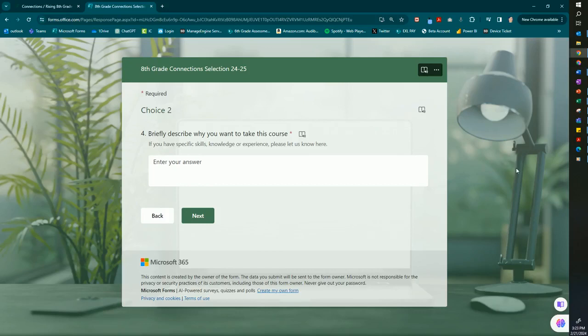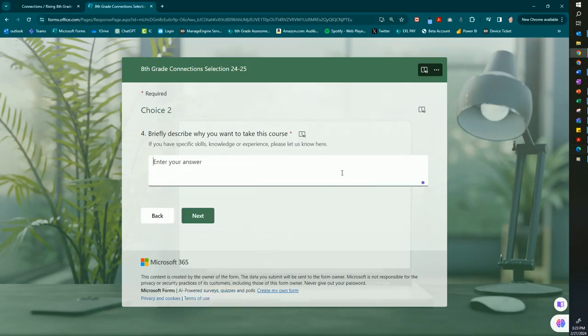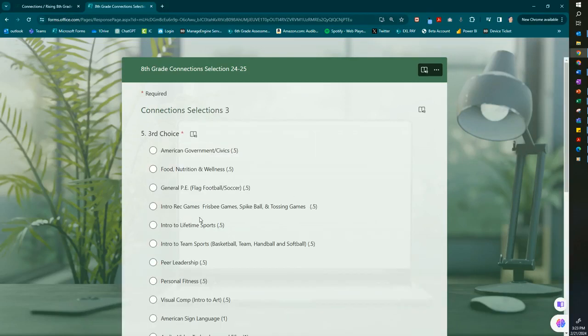So if you have your typed response already, you can go ahead and pull up your Word document and you can copy, right-click, and hit Paste your response in here. If you haven't done that yet, you're going to have to take a couple of minutes to answer this question. Okay, hit Next once you have your response.